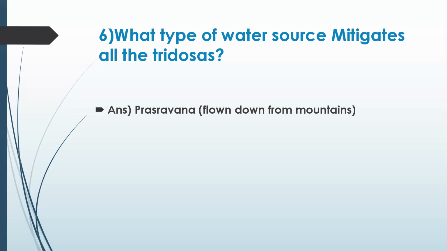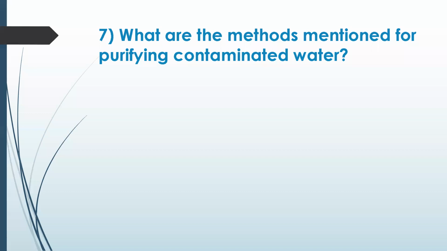Okay, let's go to the next question. We were talking about different methods of purifying contaminated water. Iron rods, silver, something gold. Correct, Suchitra ji. One is heating iron balls, and the other is infusion of silver and gold. If you start using silver and gold for boiling water or purifying water.